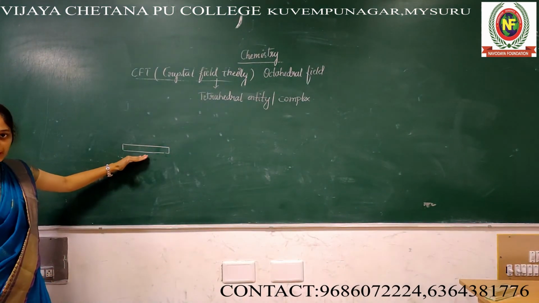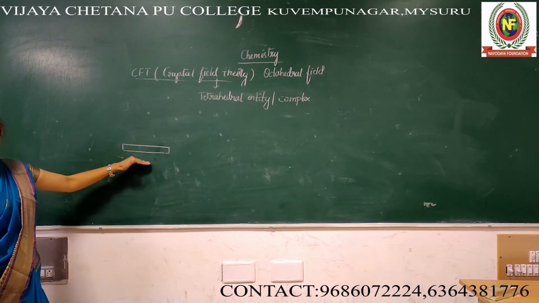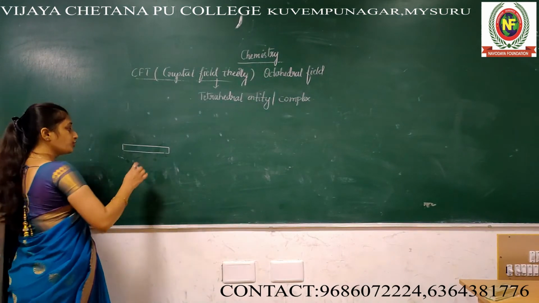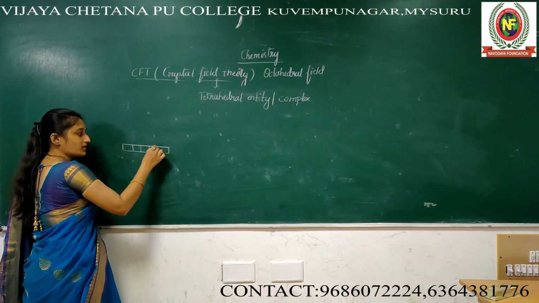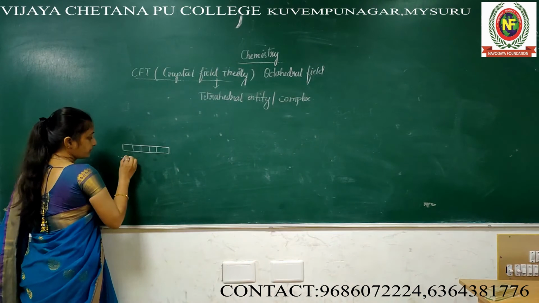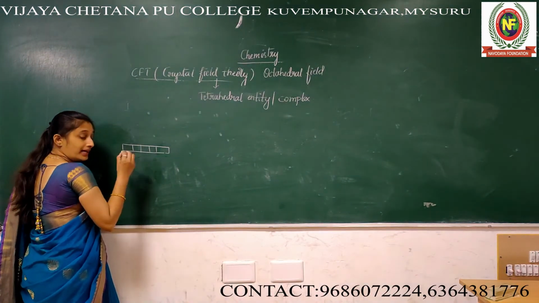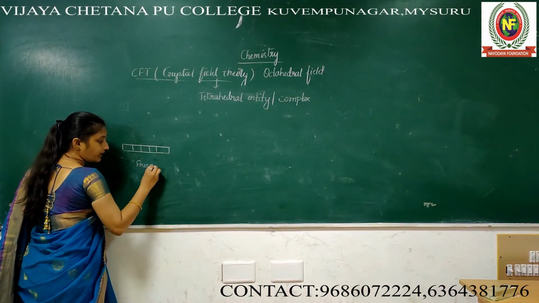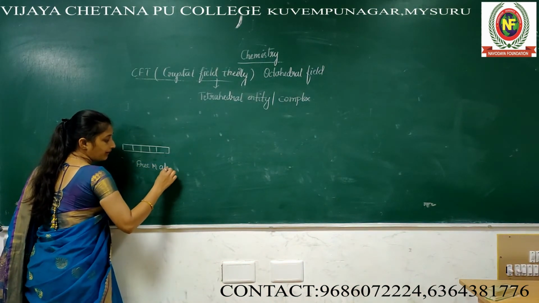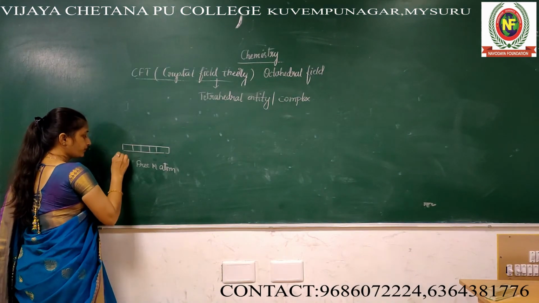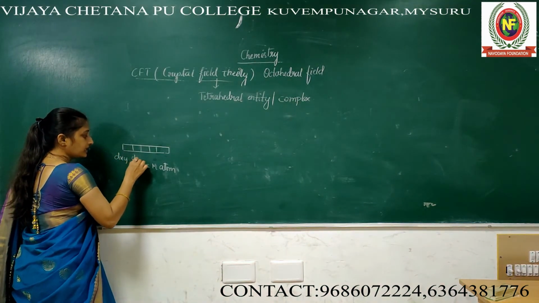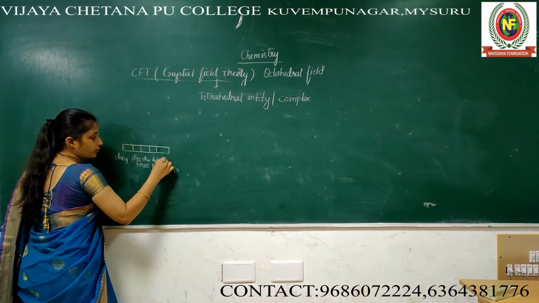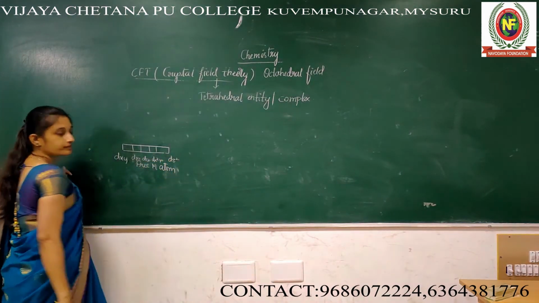You can draw 5 boxes or else 5 lines, it's up to you. In the textbook, they use lines or boxes, both are correct. See, this one is the isolated metal, means the free metal atom. You know dxy, dyz, dzx, dx2-y2, dz2.